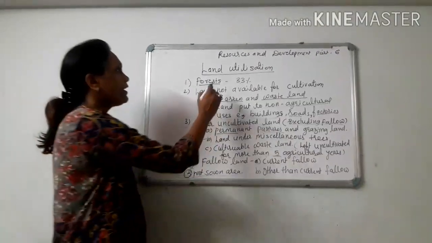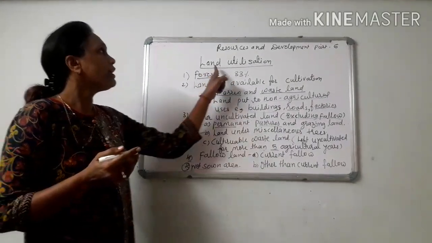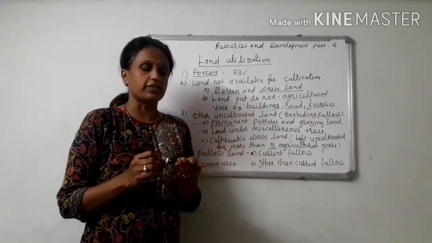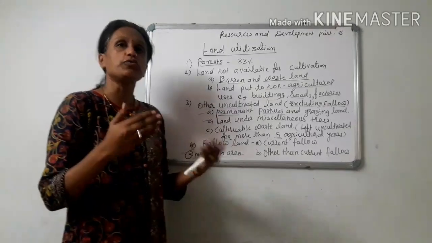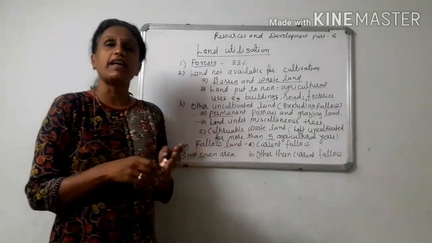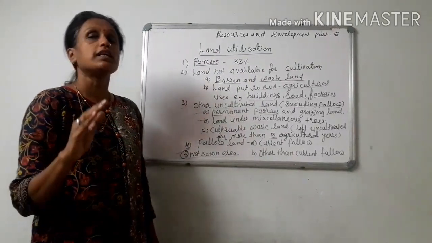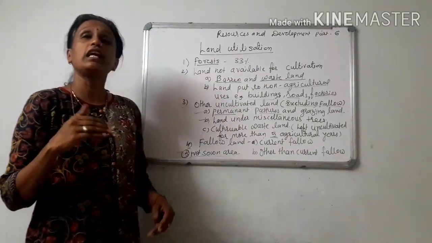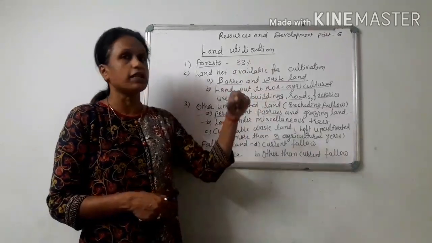Good afternoon dear friends. See, now we saw land resource. Now let us see land utilization. So in land resource we have seen that land can be available under various relief features, that is land resource. Now let us see land utilization. Land utilization means land can be used for various purposes, that is known as land utilization.